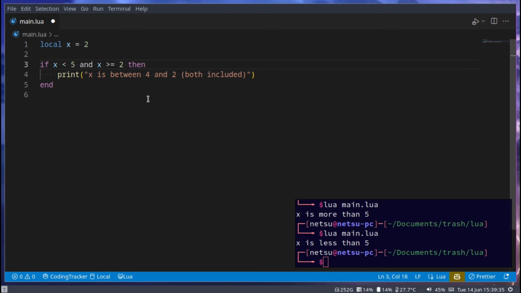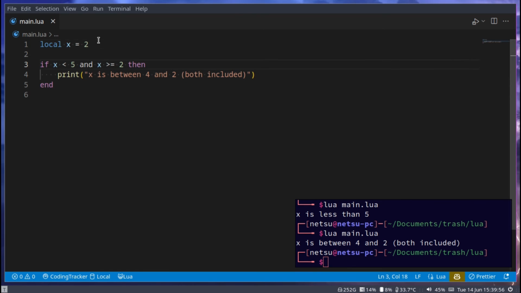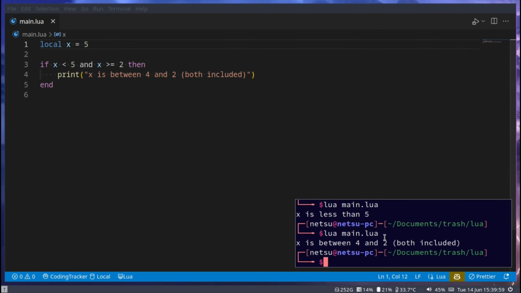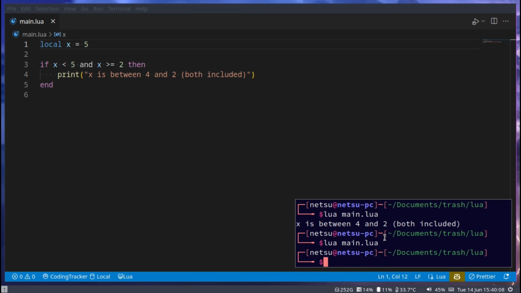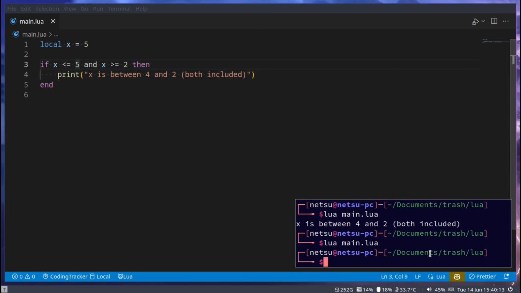It doesn't matter which one you use, more than equal, or less than equal. It more depends on what you prefer. I prefer just doing more than or less than, but occasionally when I'm a bit more tired, I would usually go for more or equal and less or equal. And if we run this, it works. If I make x 5, then it doesn't work. But if I say less or equal to 5, which will now include 5, then it will run it.